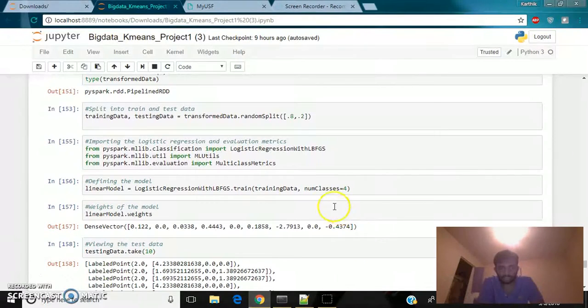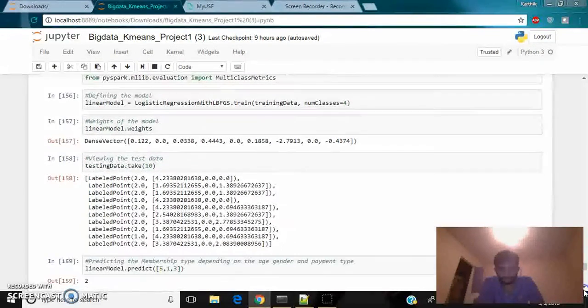I am trying to run the logistic regression with BFGS, and the number of classes here is 4. Here you can see the training data, and these are the weights of the model. Finally, in this training data, the values which we are seeing are age, gender, and payment type.